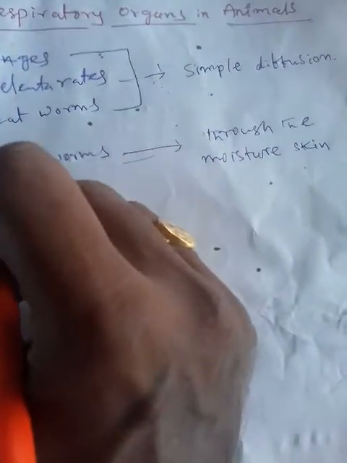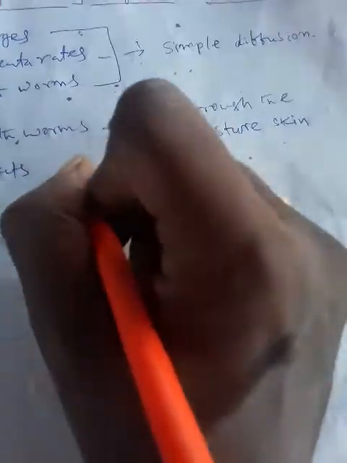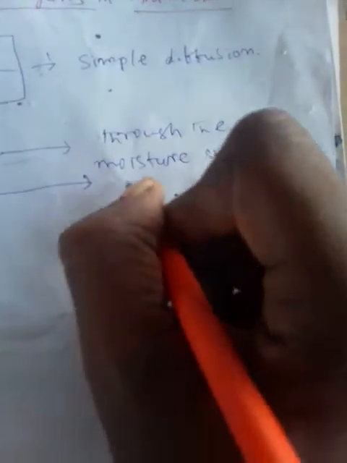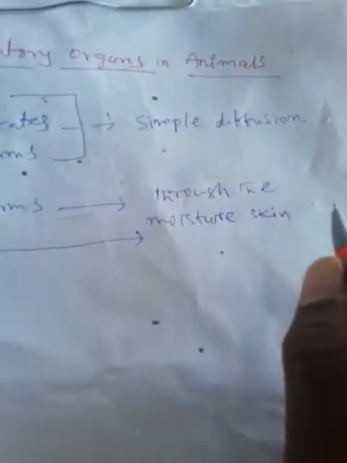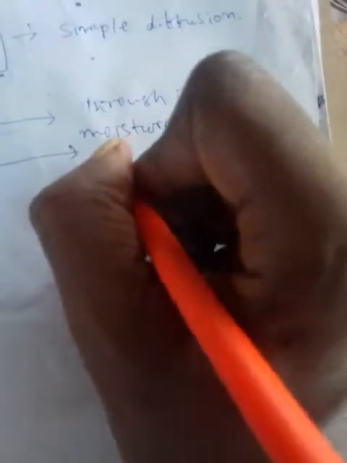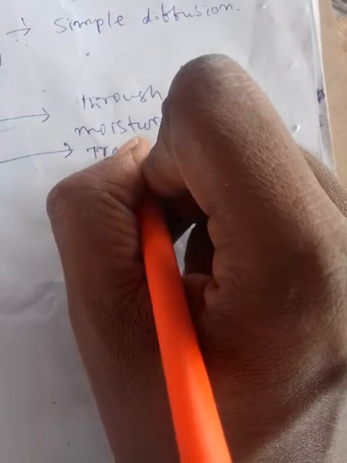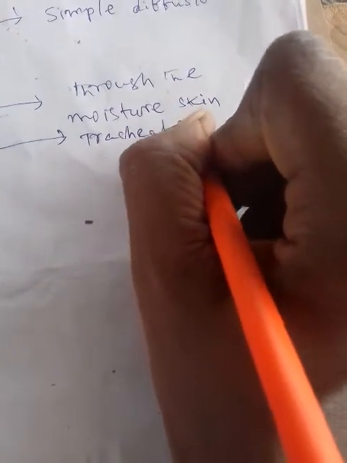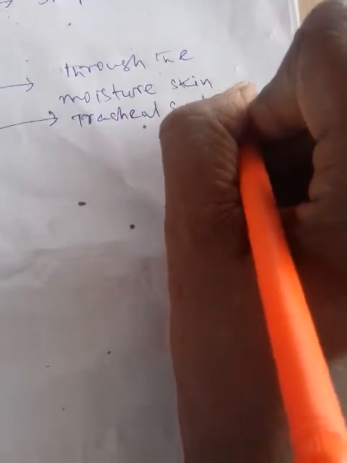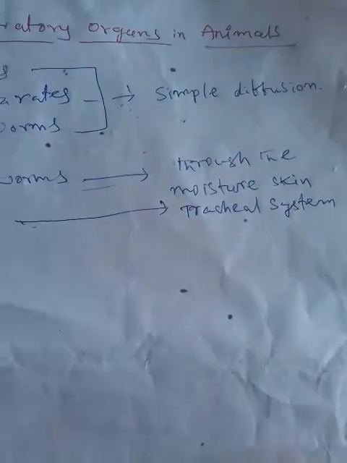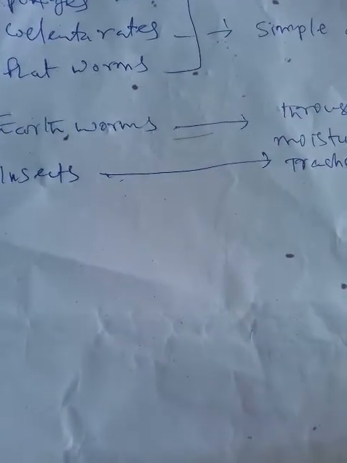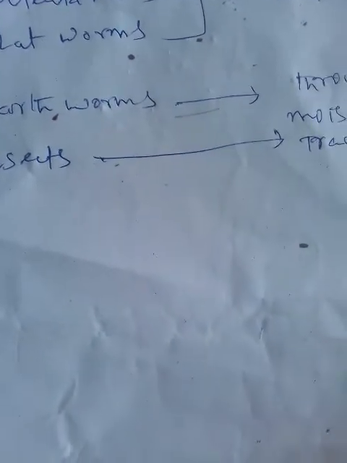In the case of insects, respiration is by a specialized network of tubules called the tracheal system. A network of tubules is called the tracheal system, which is found in insects. Different animals have different respiratory organs.